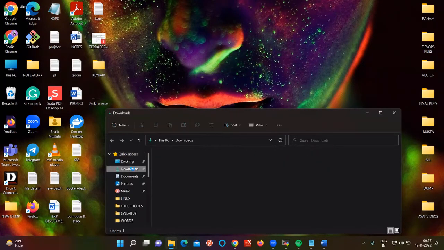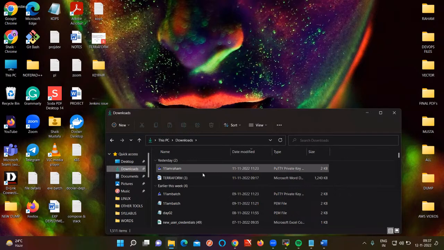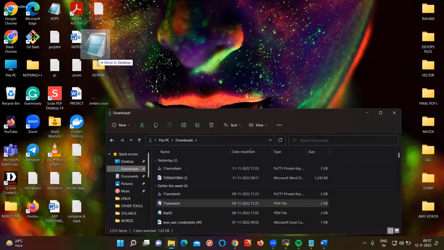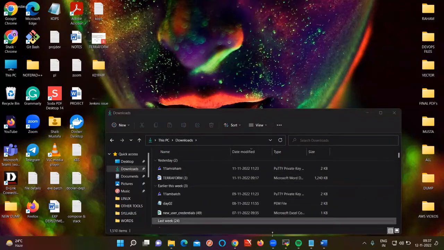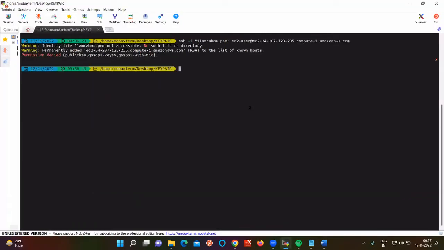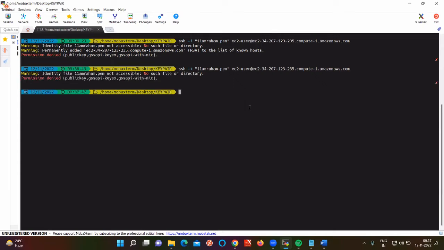If your system is not working fine, then you will get this kind of issue sometimes. Not regularly, but rarely. So now I have moved my 11 a.m. batch key pair to my desktop. So now we'll try this one. Sorry.